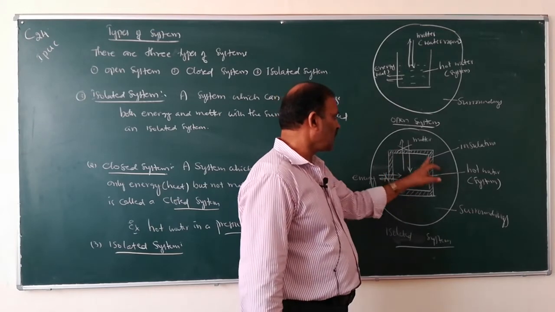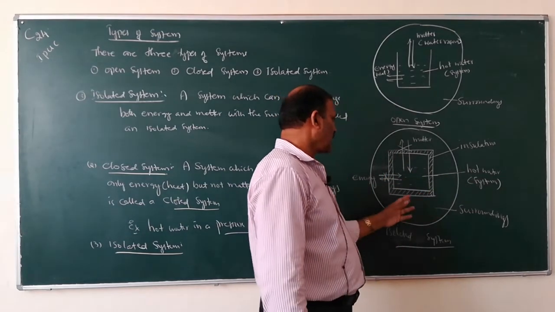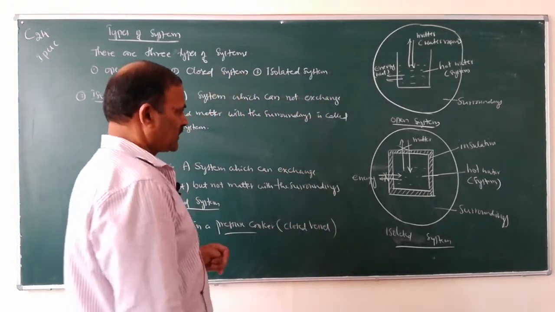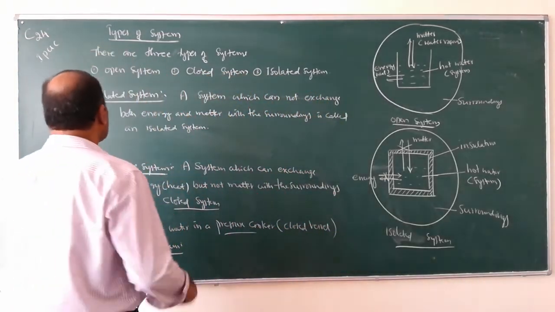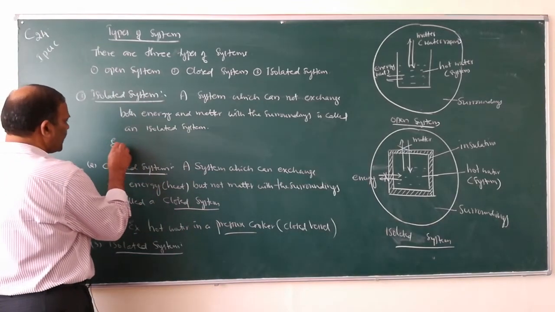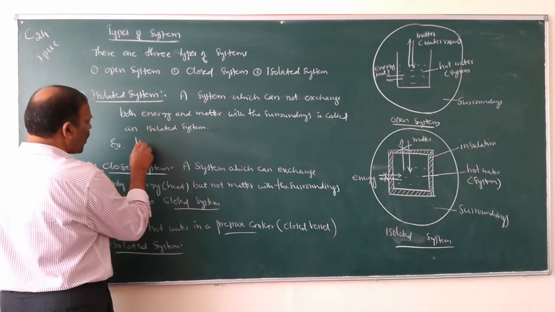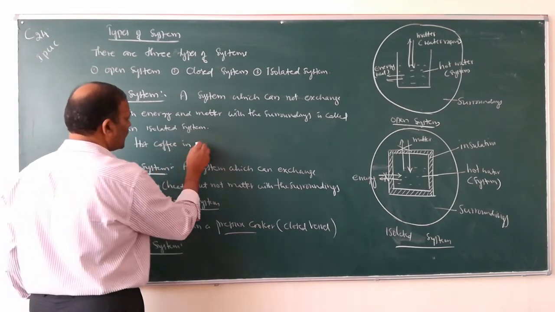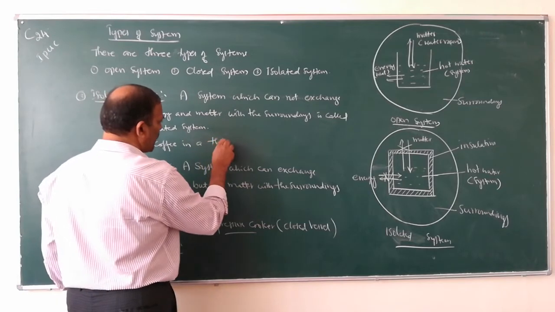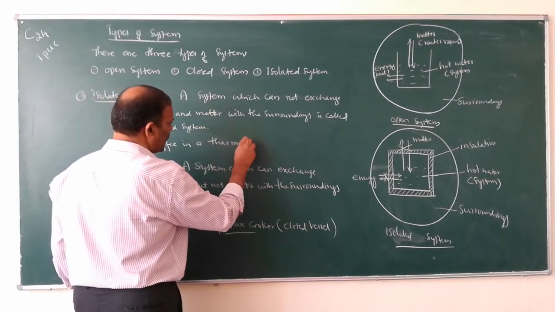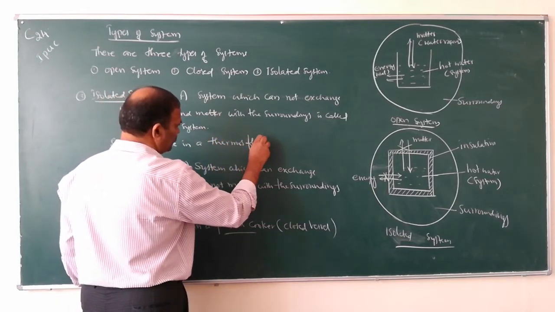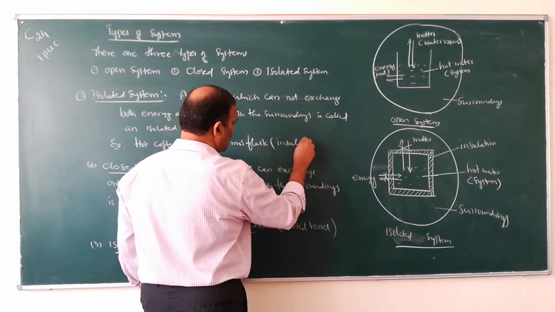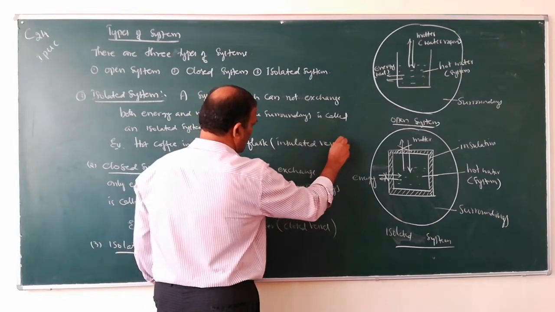It becomes the system and the surrounding area becomes the surroundings. So, what is an example for isolated system? Example, hot coffee in a thermos flask. So, thermos flask is an insulated vessel.